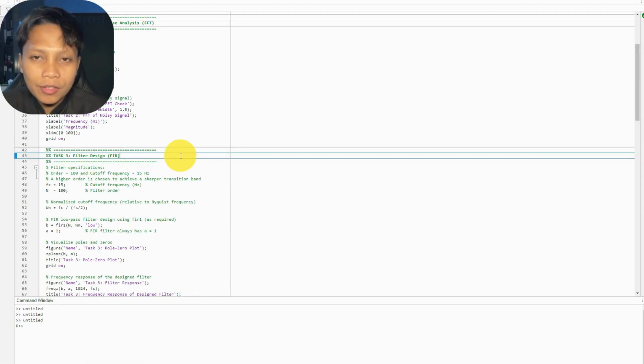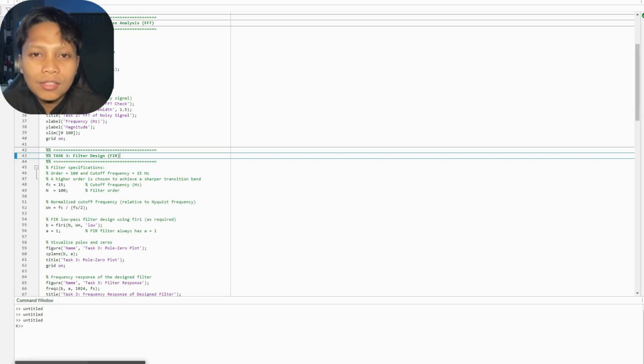Based on the FFT, I designed a low-pass FIR filter. The cutoff frequency is selected at 15 Hz so that the 10 Hz desired signal passes through, while the 25 Hz noise is attenuated. The filter order is set to 100 to achieve a sharper transition band.